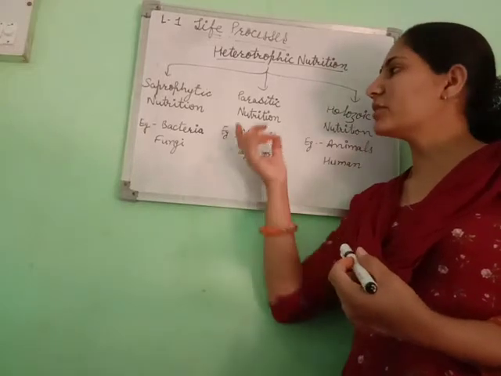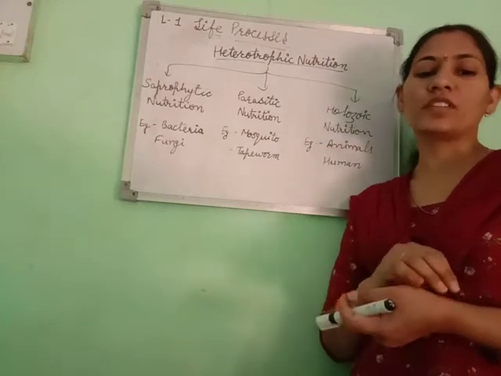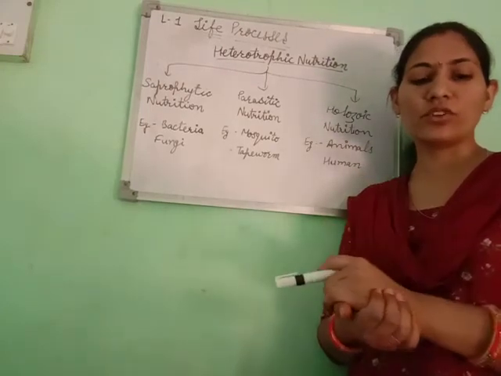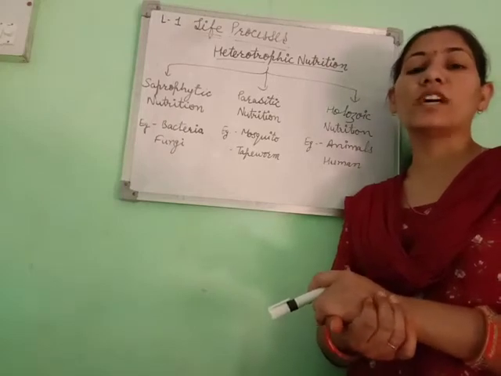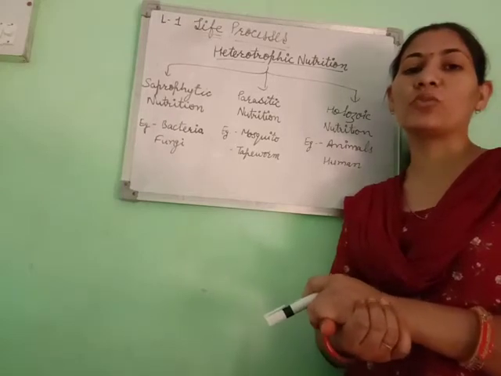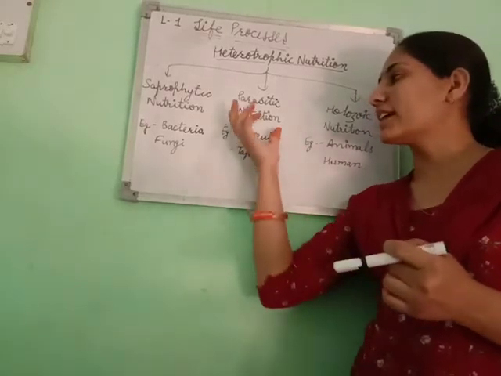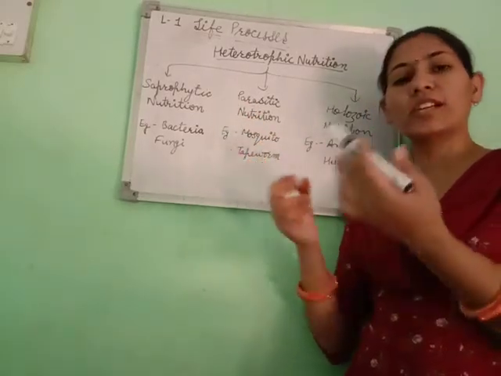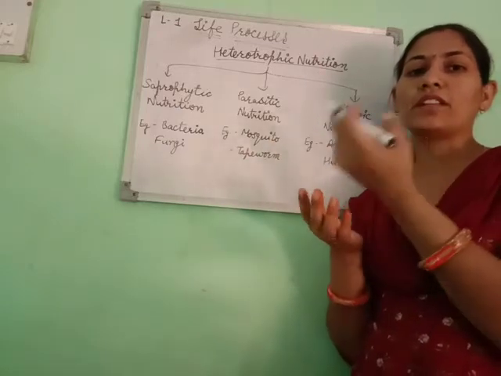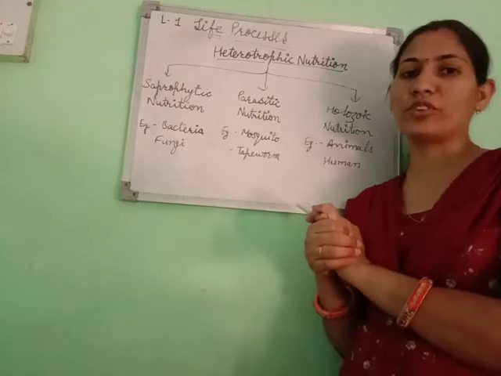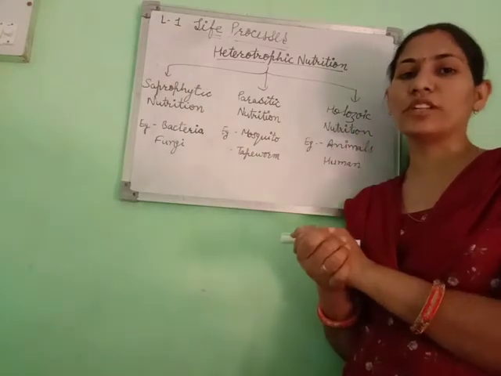After that, the second one, parasitic nutrition. This is the type of nutrition in which an organism obtains food from another organism without killing it. It means they take nutrition from the other organism but don't kill it; they live as a parasite on it, and the other organism is a host for them.